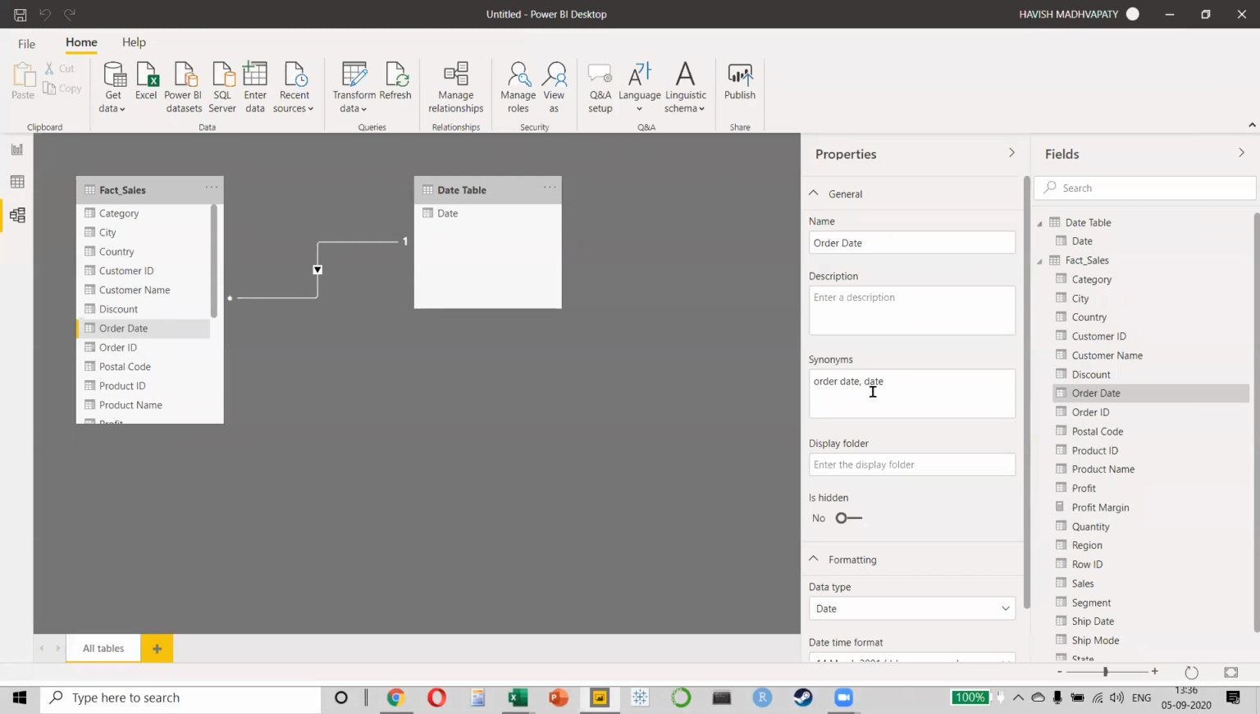Okay, so there's a question that Sharon has asked. Is the modeling the same as Power Pivot? It is not the same as Power Pivot. It is not similar to Power Pivot. It is exactly the same as Power Pivot, right?